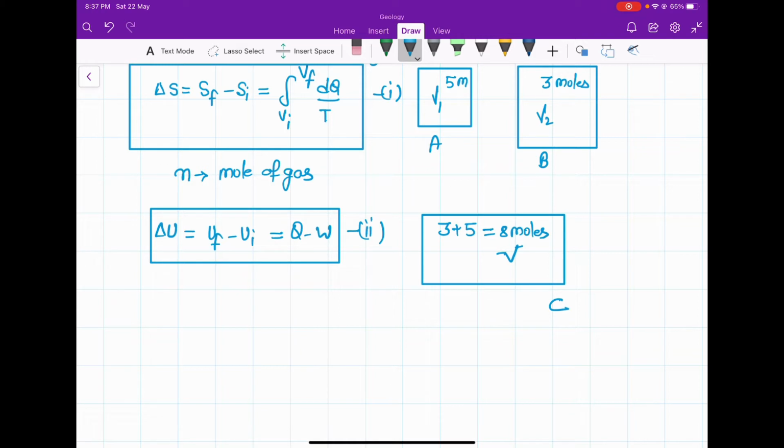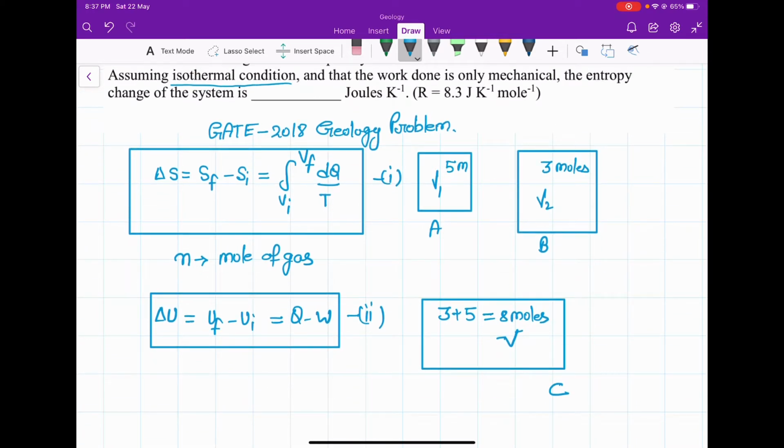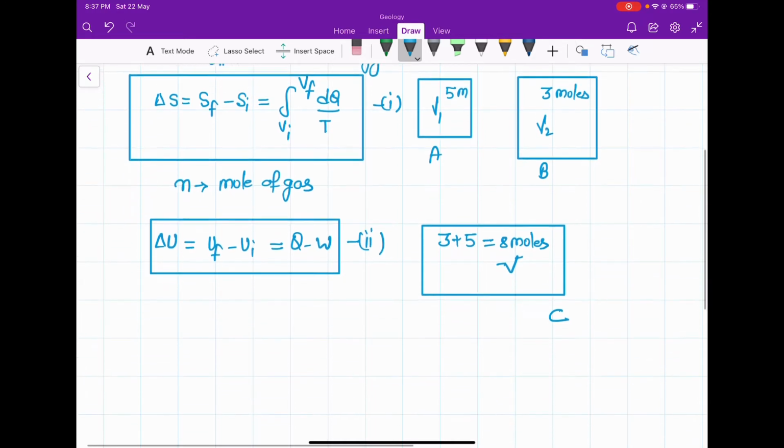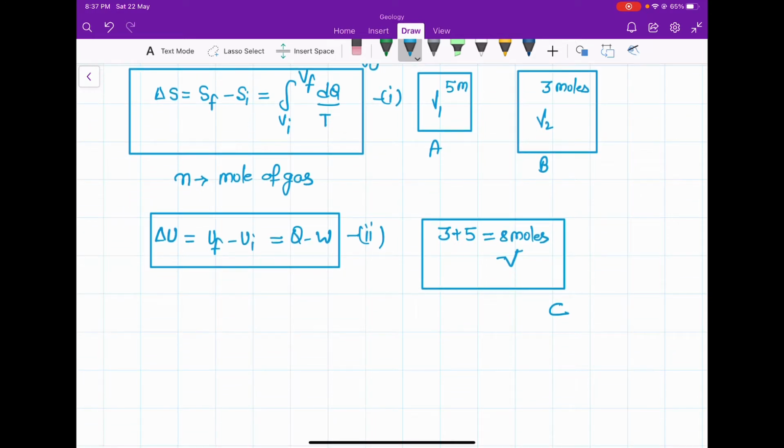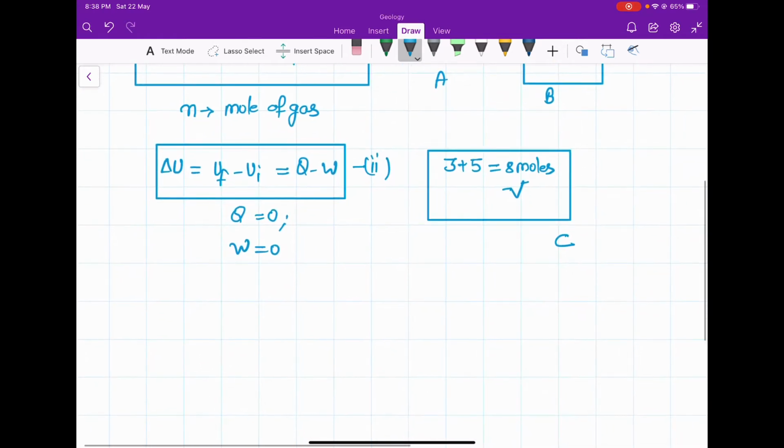as the system is thermally insulated, so basically here it is given isothermal condition, so system is thermally insulated, then there is no exchange of heat with the surrounding. So no temperature transformation will happen, so no heat transformation will happen, so the Q value will be 0, and at the same time no work is done against it, so W will also be 0. So in the isothermal condition, so in case of isothermal